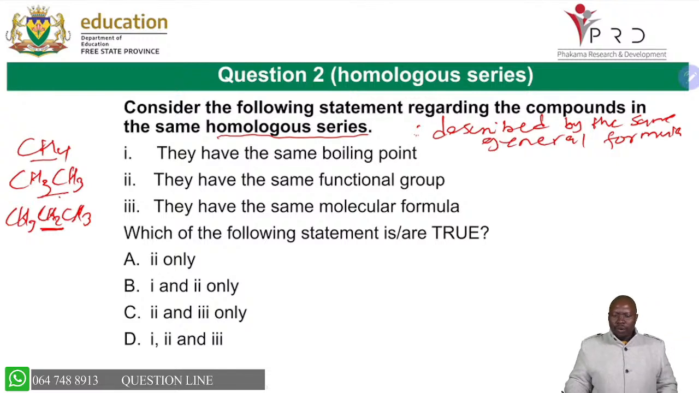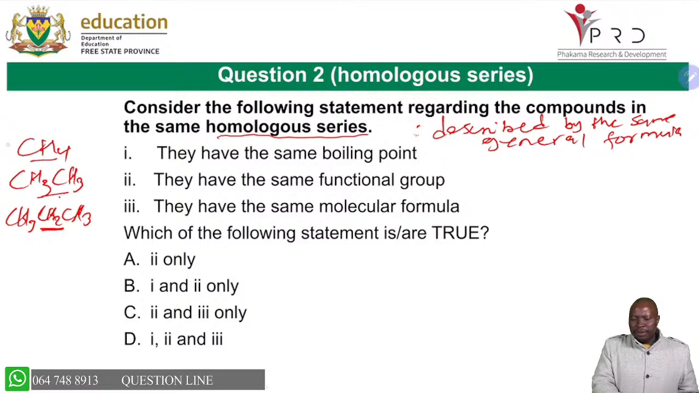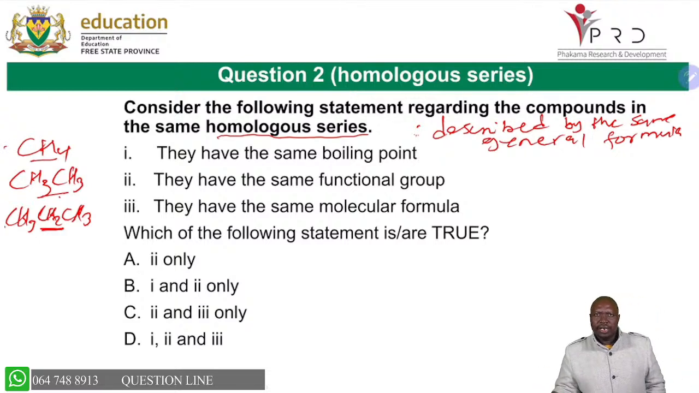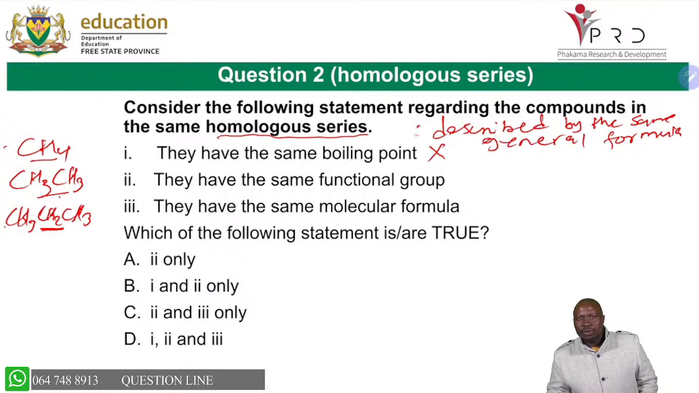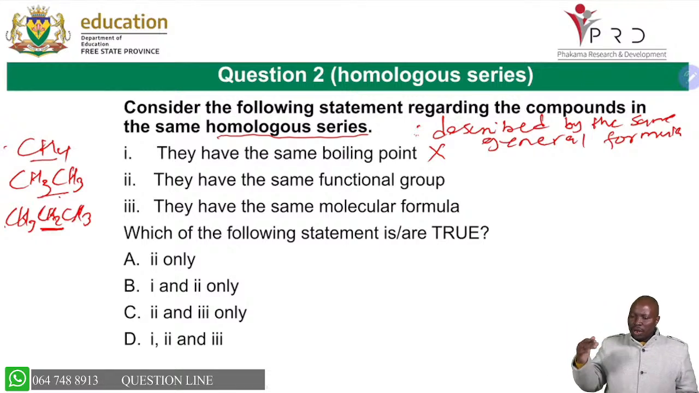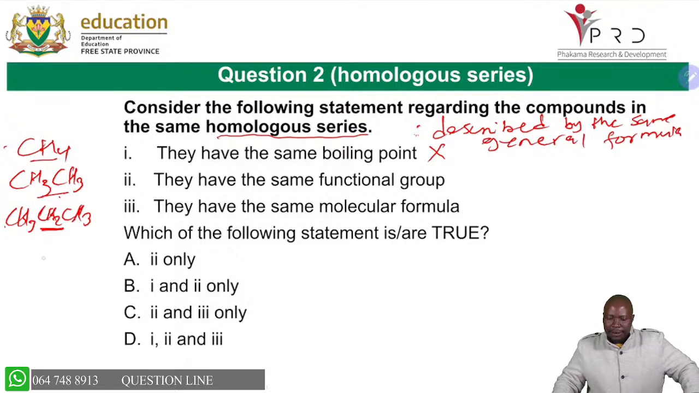Now, let's look at the statements. Which one is correct? Statement 1 says they have the same boiling point. If you look at methane, ethane, and propane, they cannot have the same boiling point because their chain lengths are not the same. So statement 1 is wrong, because not all organic molecules in the same homologous series have the same boiling point.